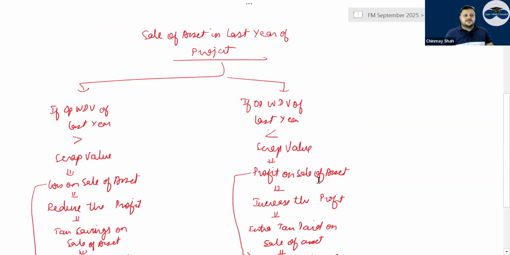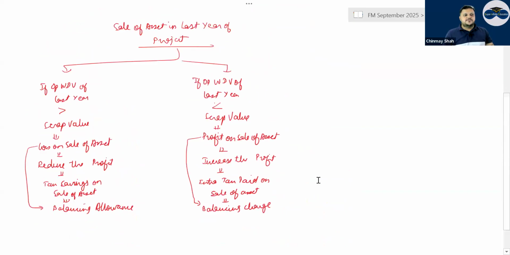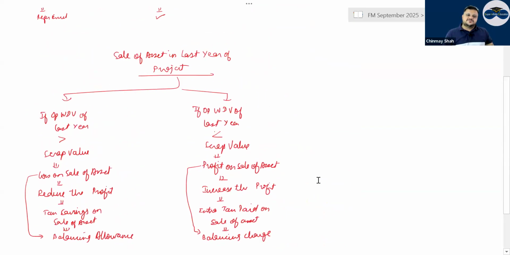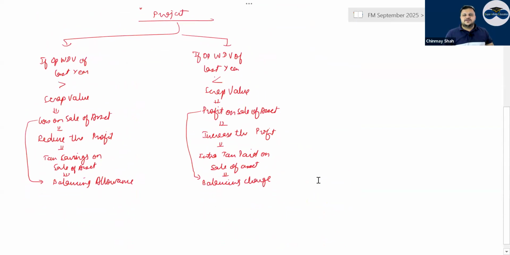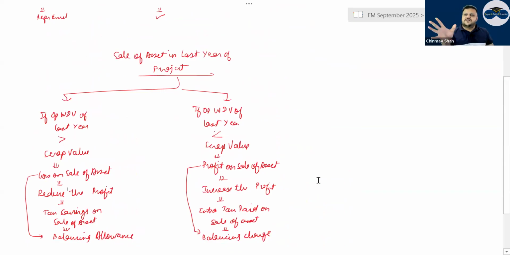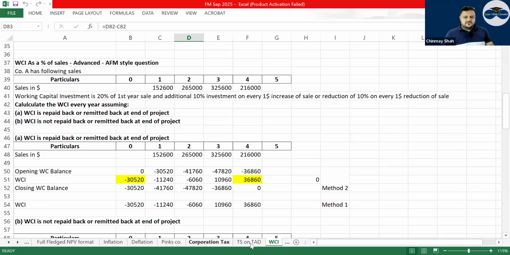Then sale of asset in the last year of the project, correct? If opening WDV of last year is greater than scrap value, in this last year, if there is a loss, it will simply be balancing allowance, right? That means the difference between opening balance of last year and scrap value. If it is loss, then it is balancing allowance, right? And it will save tax. But if it is profit, then you will have to pay extra tax.